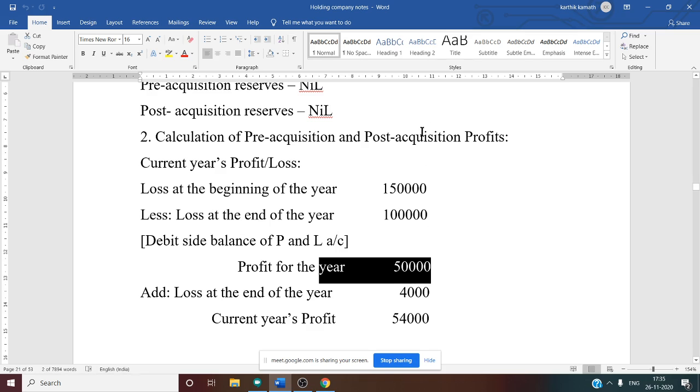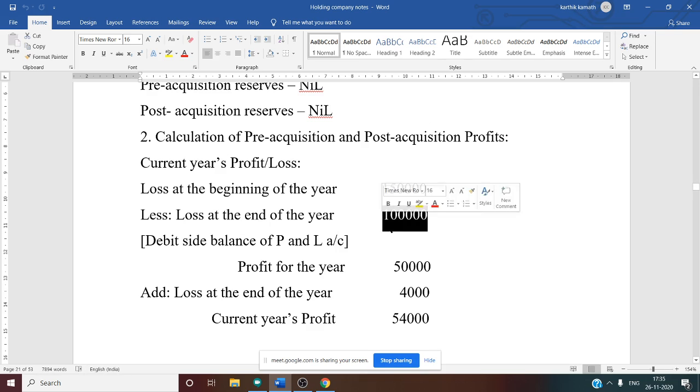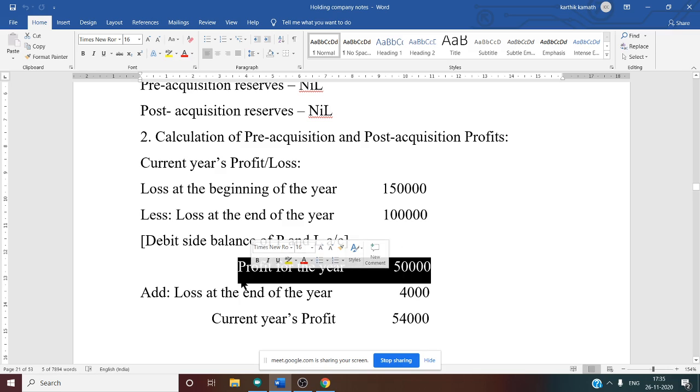So now this is very clear. At the beginning there was a 1,50,000 loss, but at the year end a 1 lakh loss. That means your loss is minimized, which means profit has occurred. So what is the profit for the year? That is 50,000. But one more thing we want to add here is a loss during the year.